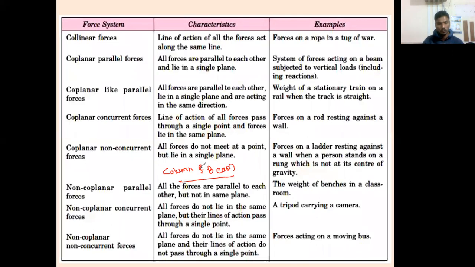Will the forces on the column be coplanar, or will the forces on the beam be coplanar? What do you think? Which forces will be coplanar forces, meaning it will remain in one plane: column or beam? Beam. Very good. Column or beam?